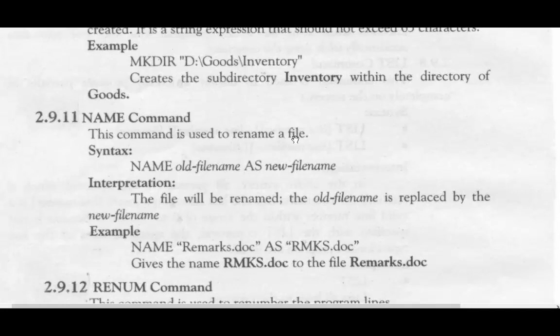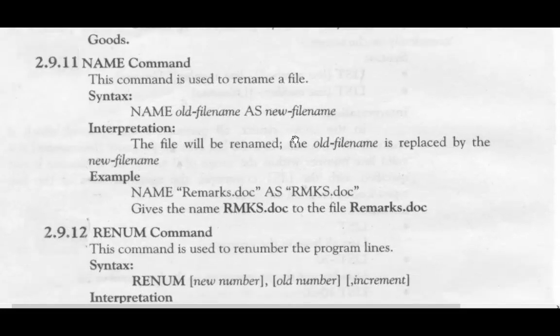The next command is the NAME command. This command is used to rename a file. Syntax: NAME old file name AS new file name. Interpretation: the file will be renamed. The old file name is replaced by the new file name. It means you are going to rename a file in GW-BASIC. You will type NAME, then the name of the old file with extension, AS, then type the new name you want to replace it with. Example: NAME "remarks.doc" AS "rmks.doc" gives the name rmks.doc to the file remarks.doc. Clear?